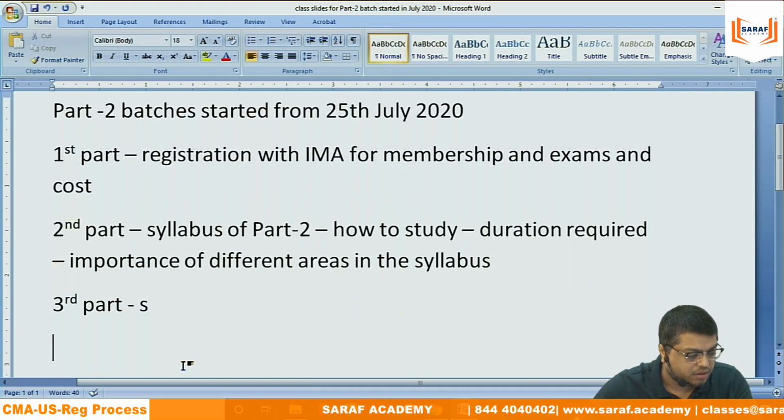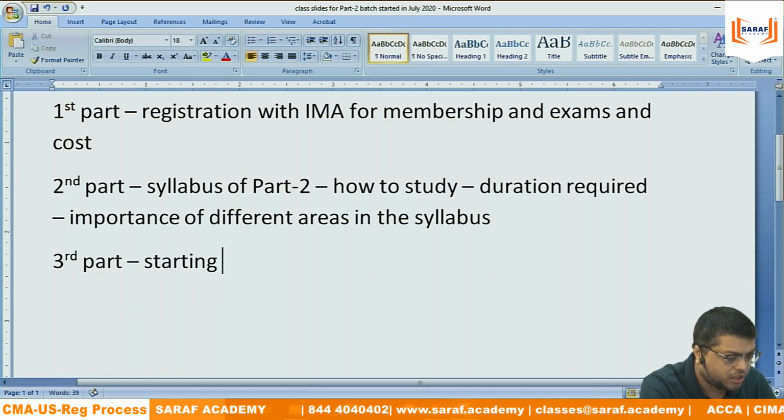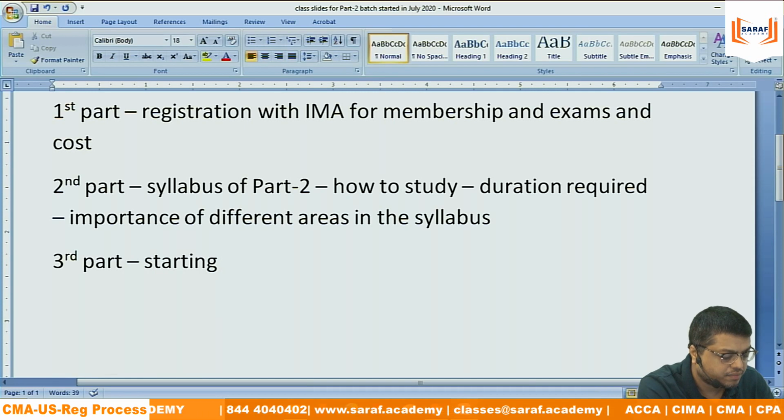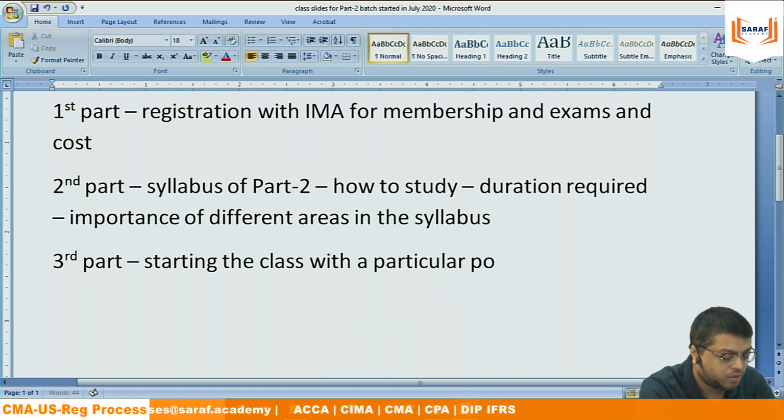And then the third, starting the class with a particular portion of the syllabus.